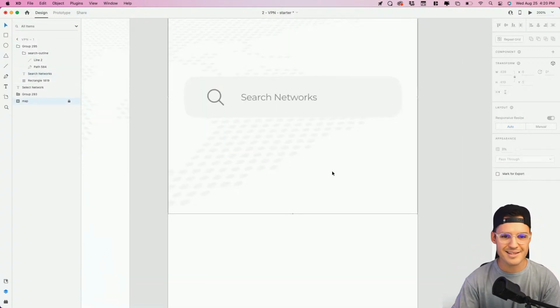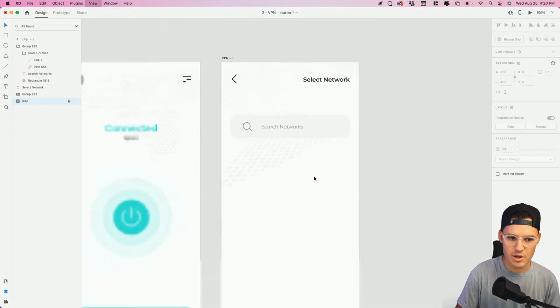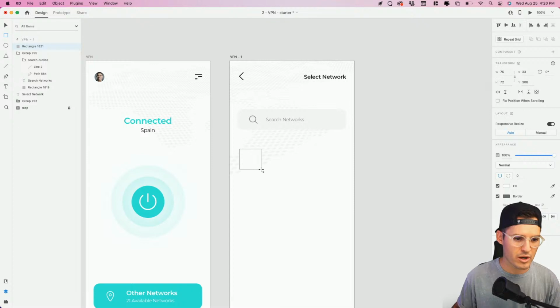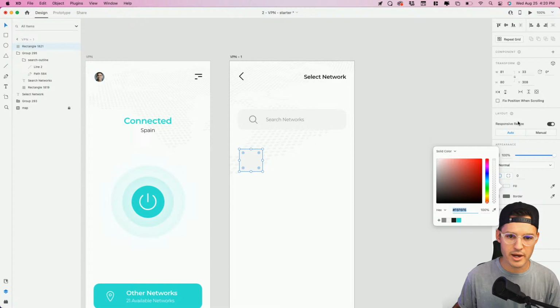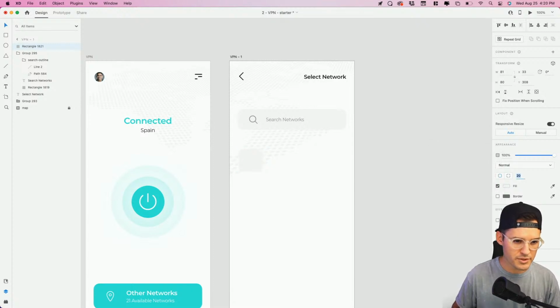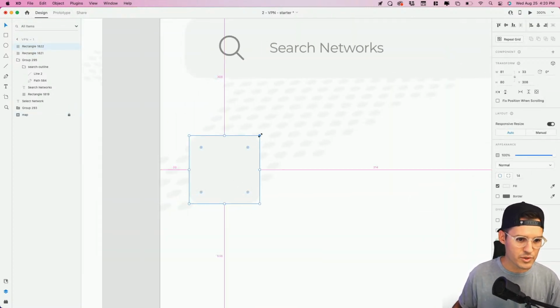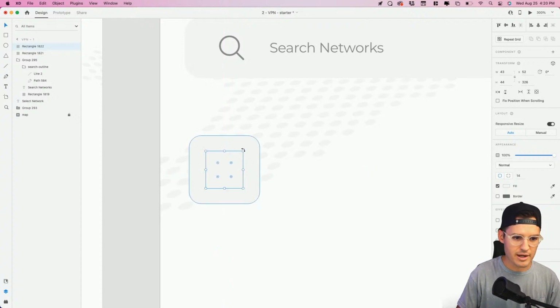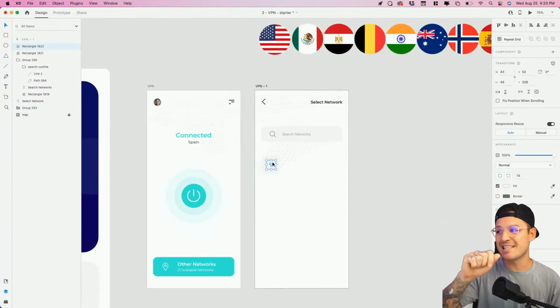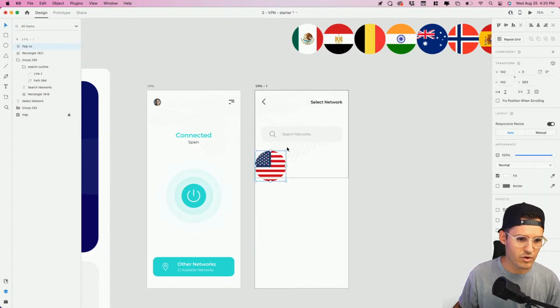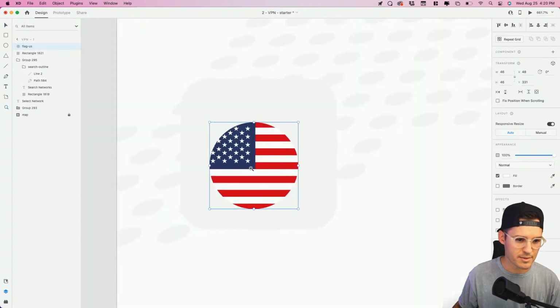But now we're going to do the rows, and this is the majority of the rest of the interface. Hopefully we can get this done in time. I'm going to hit R for rectangle, draw out a little rectangle here. And I like it, let's fill it with our light gray. Let's round the borders a little bit, something like that. And then let's zoom in and do another one inside. And what we'll do is we'll just fill it. It'd be the easiest if we had these in our assets, we could just drag them in. But what we'll do is drag in our country of origin, something like that.